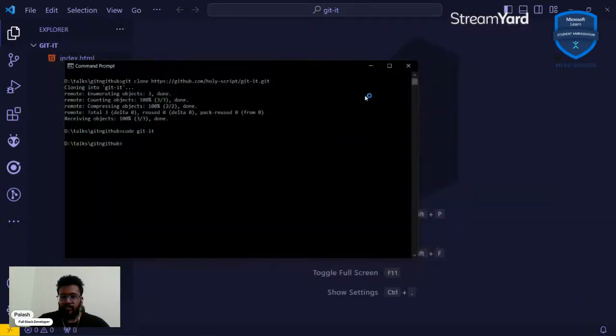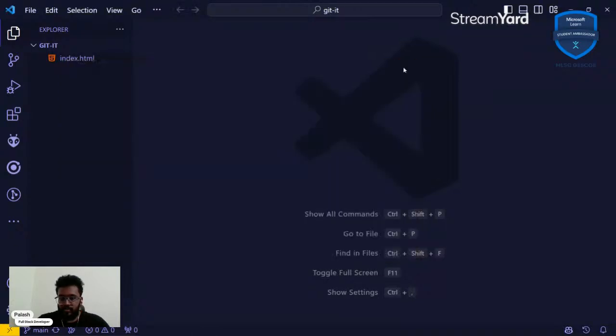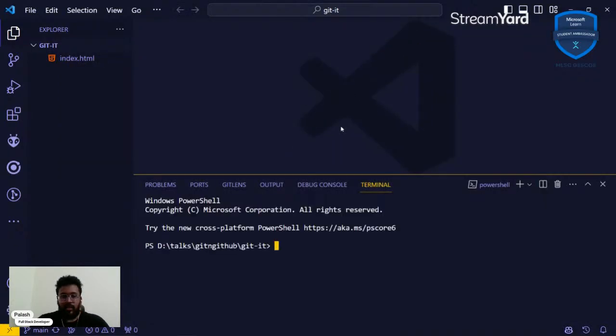I'm assuming you already have VS Code installed because we're going to be working with VS Code and the Git panel, the GitHub panel in VS Code. So let's get that out of the way. A few things that we're going to work on are going to be in VS Code only. So I'll just cross this out. And now let's get to the Git basics.